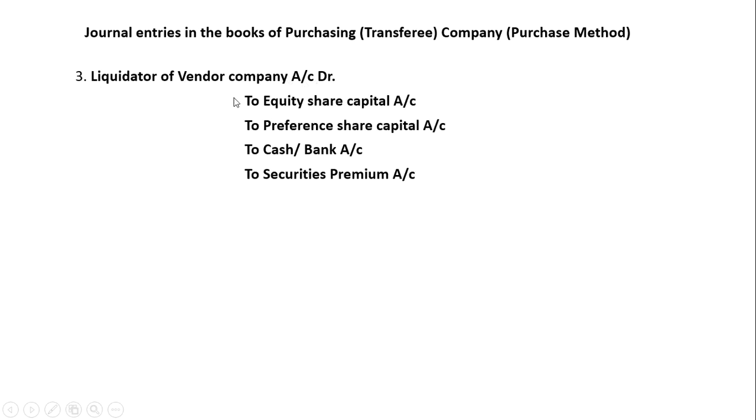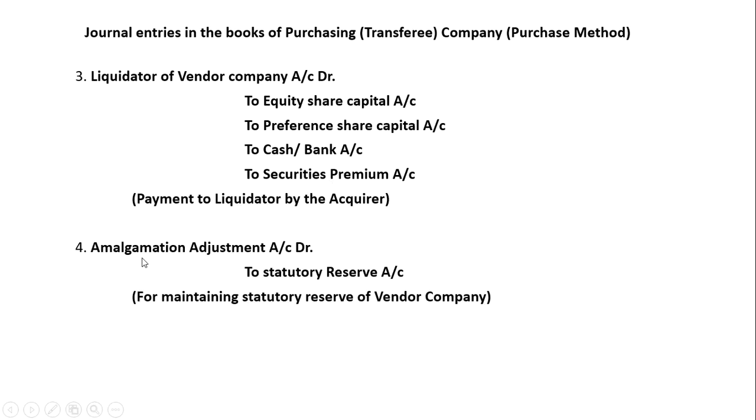Liquidator of vendor company account debit. You are going to give equity shares. The purchasing company will give equity shares to the selling company, preference shares, or cash or bank. So these are the three which can be given. If equity and preference shares are issued at a premium, then you have to make a separate entry to securities premium account. This is the payment made to the liquidator.